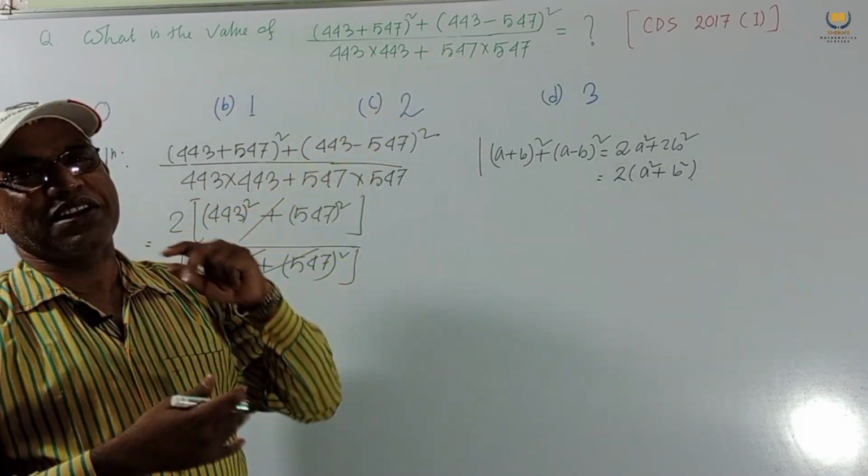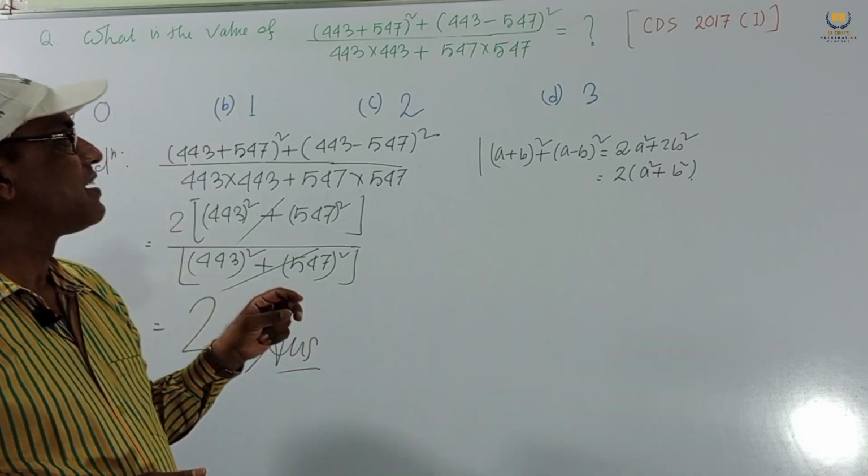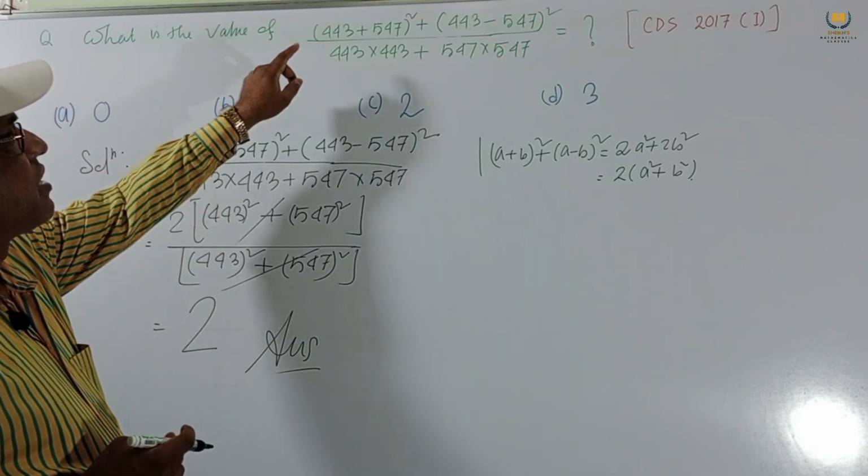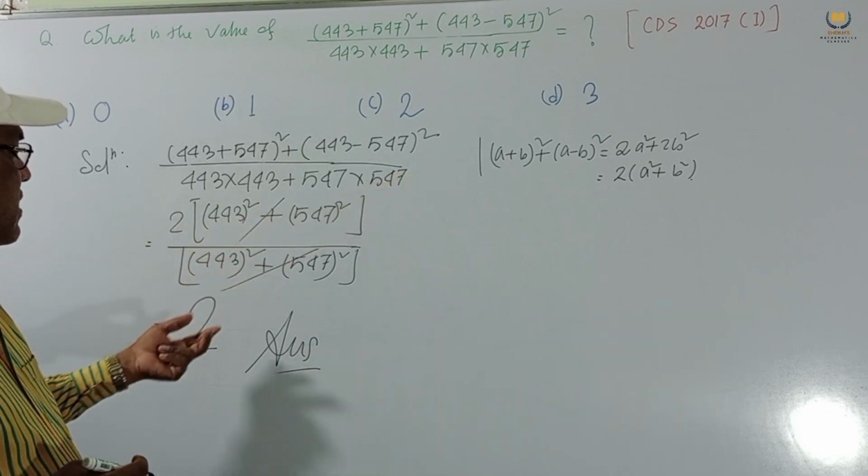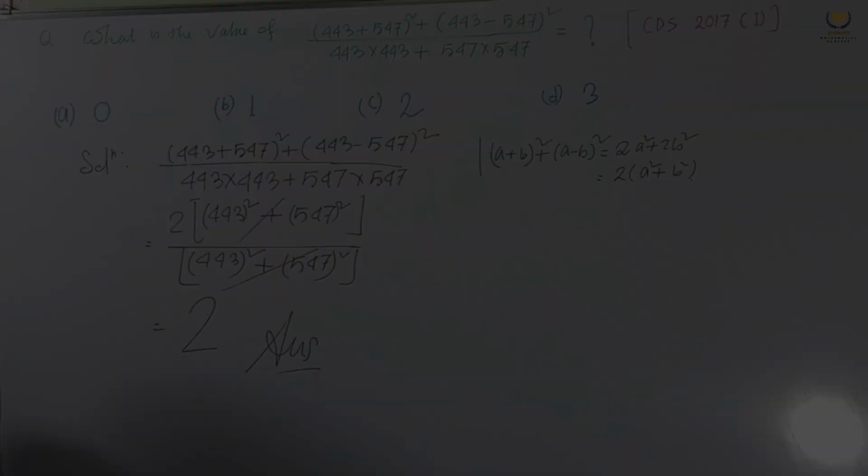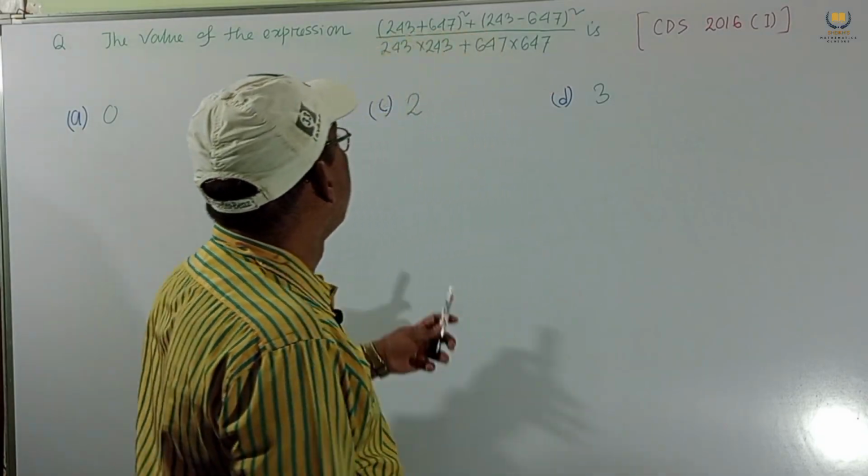For these numbers, if we calculate, we can also get the result, but this will be difficult. But if we use the formula, we get our answer easily. This is the answer. Consider this problem.